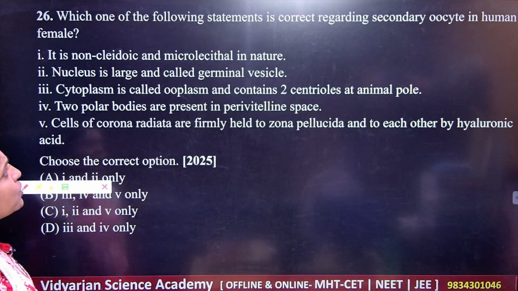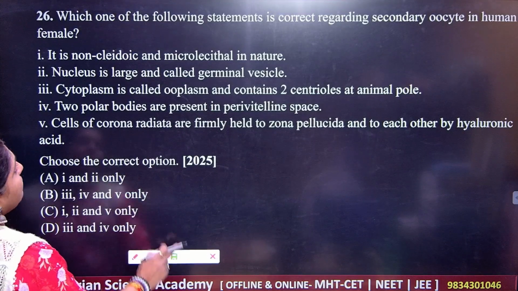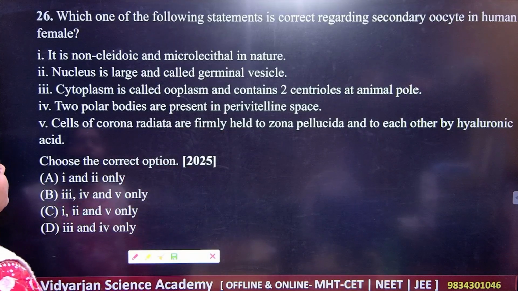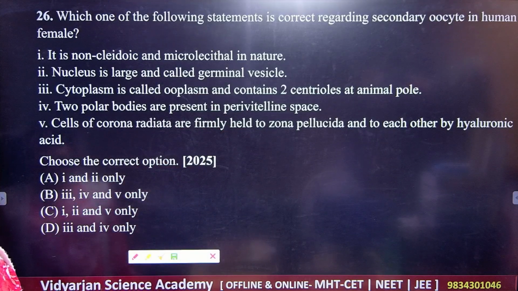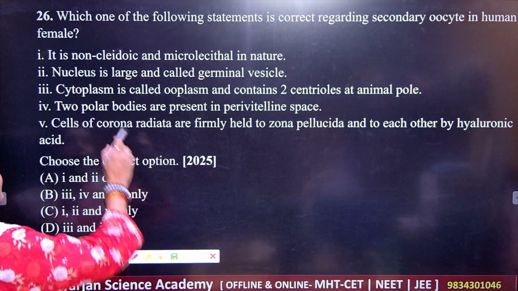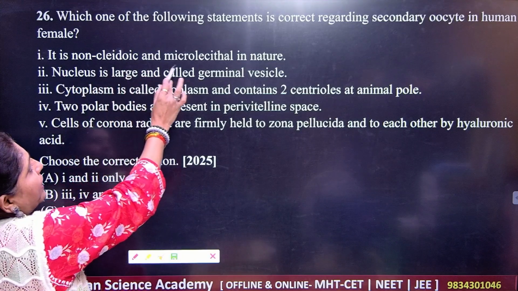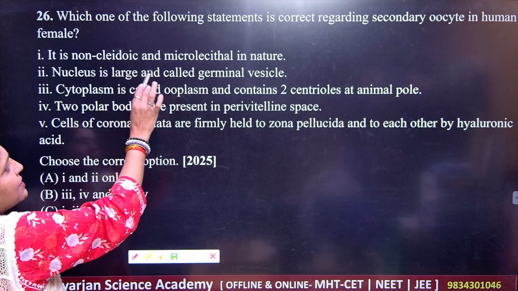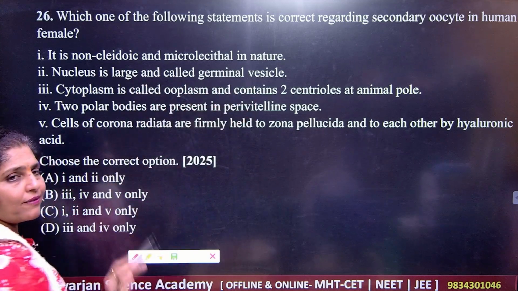Next, which of the following statements is correct regarding the secondary oocyte in the human female? We are supposed to choose the correct alternatives here. See, read statement number 1. It is non-cleidoic and microlecithal in nature. Number 2, nucleus is large and called germinal vesicle.